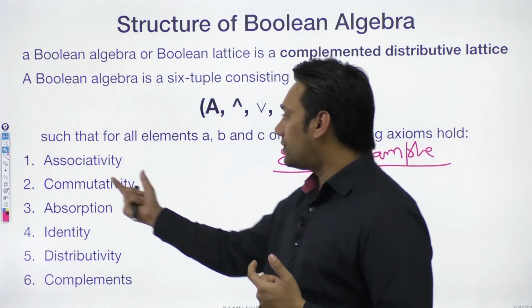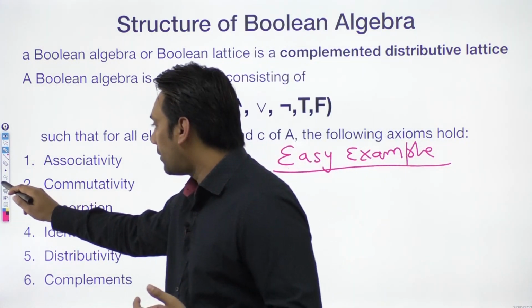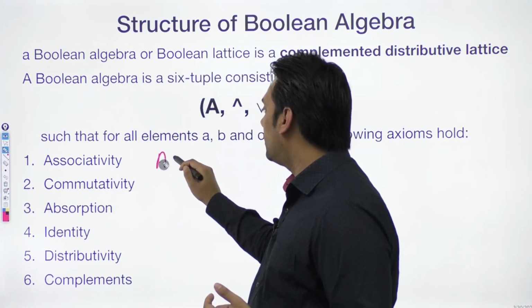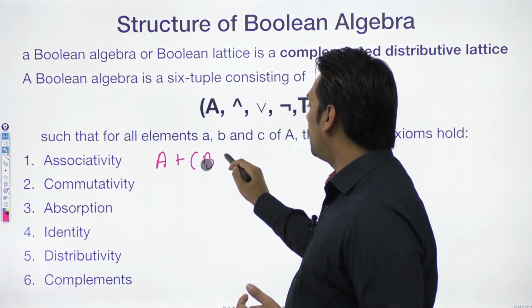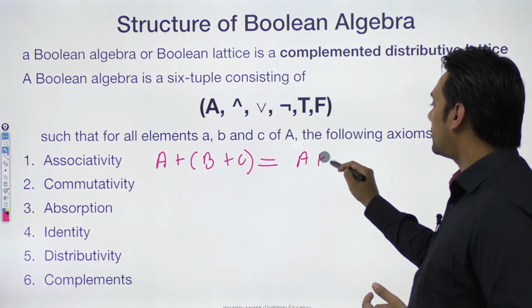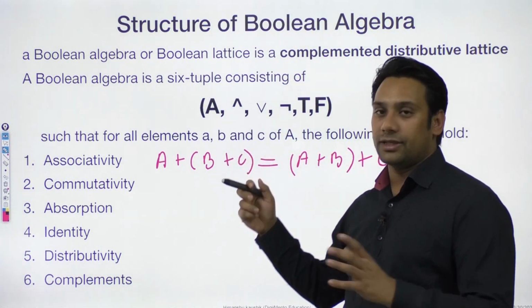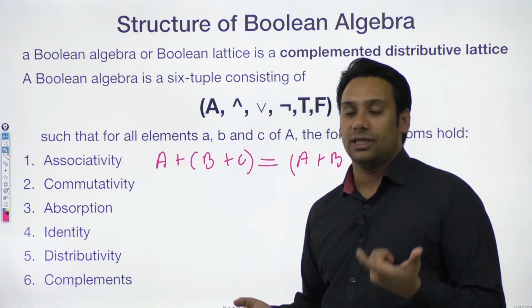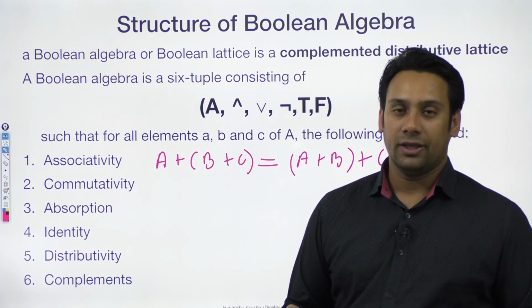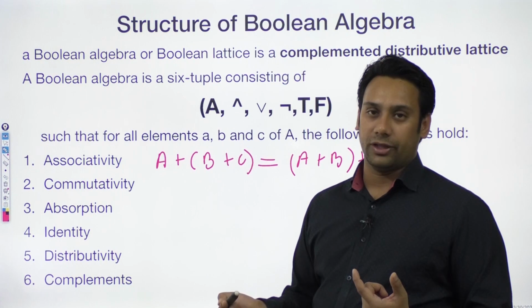If you look at the associativity property, it says if we have (A plus B) plus C, then it is equivalent to saying A plus (B plus C). That means you can associate these brackets. And what are these brackets doing? These brackets are increasing the priority. यानी कि पहले आप यहाँ पर B plus C को evaluate करो और फिर आप A को evaluate करो.